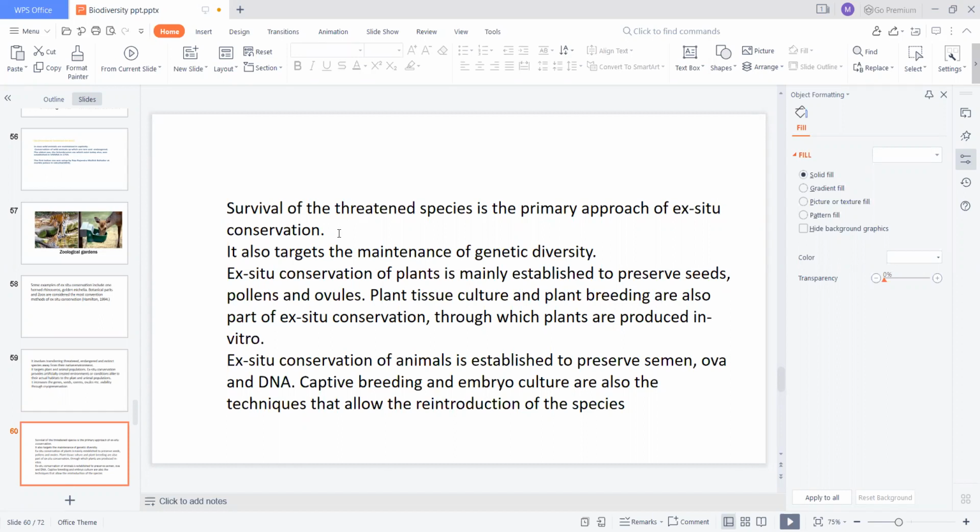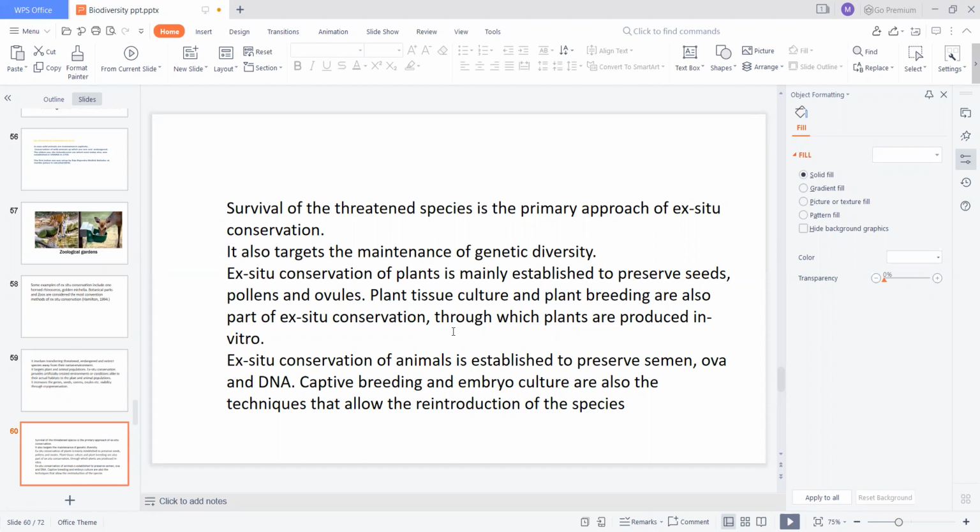The main aim is to conserve the threatened species. It also targets the maintenance of genetic diversity, that is, variation at the gene level. Ex situ conservation of plants is mainly established to preserve seeds, pollen, and ovules. Plant tissue culture and plant breeding are also part of ex situ conservation, through which plants are produced in vitro. You know about plant tissue culture. In the tissue culture method, we take a small part of any part of the plant.